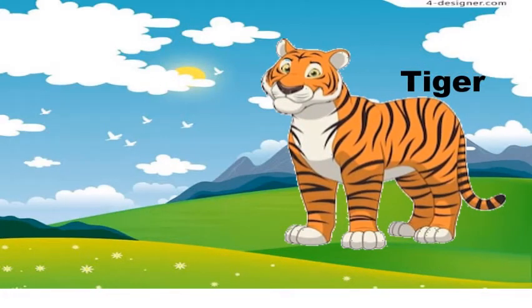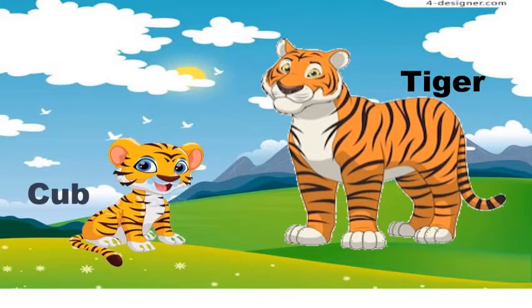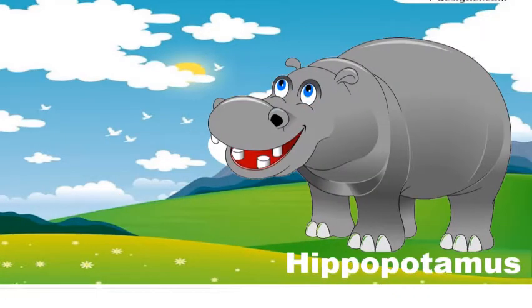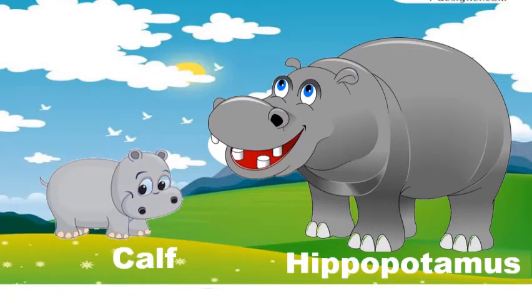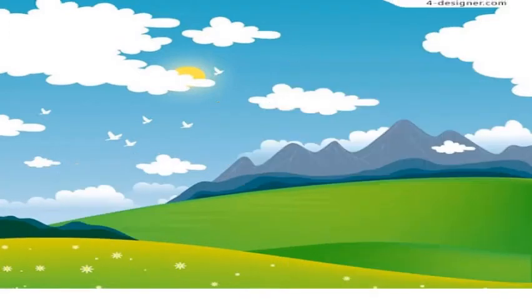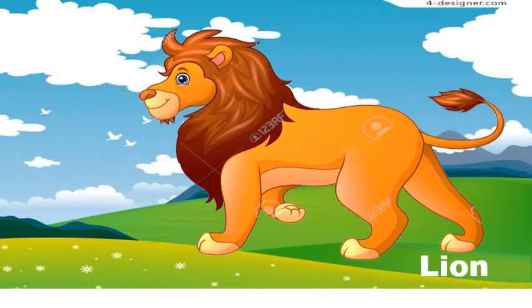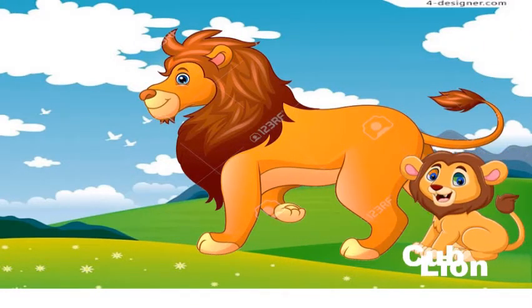Tiger. Baby of tiger is called cub. Hippopotamus. Baby of hippopotamus is called calf. Lion. Baby of lion is called cub.